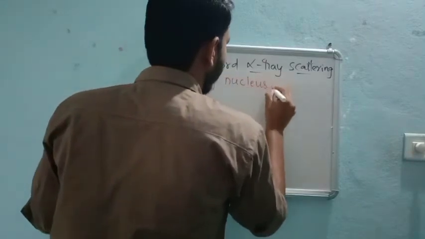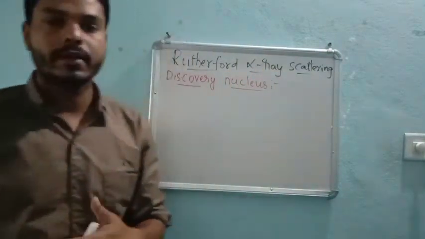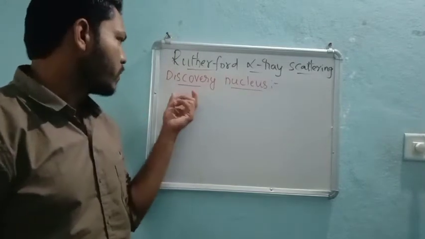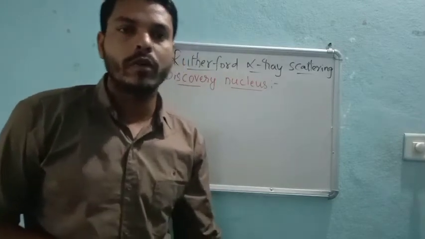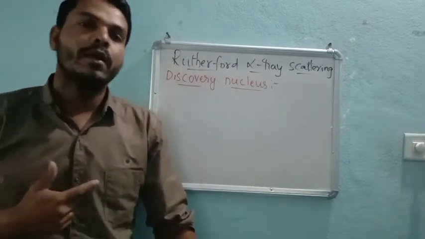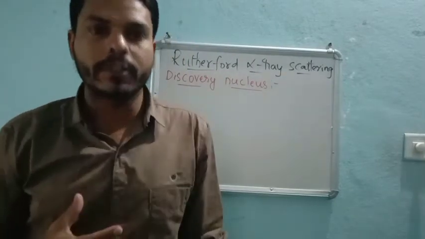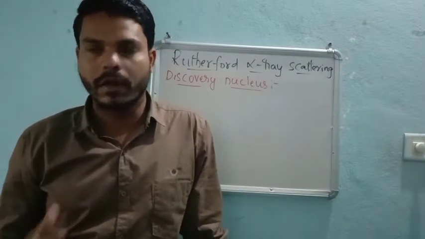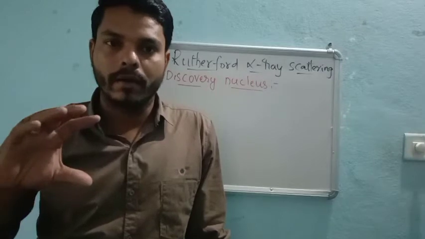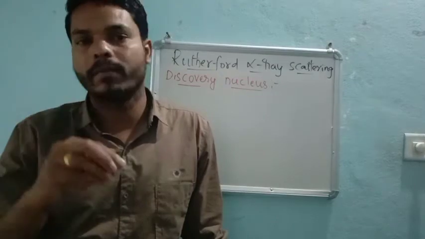With the help of this alpha ray scattering experiment, we come to know how the nucleus was discovered, by Rutherford. Rutherford made one experiment, and with that experiment we can come to know the overall idea of an atom, right?